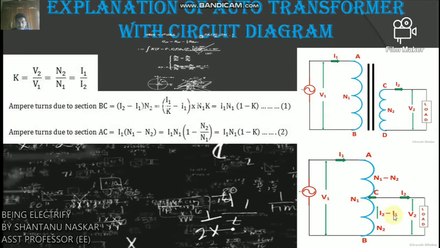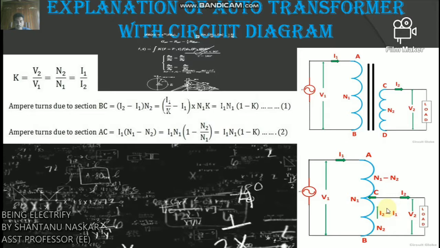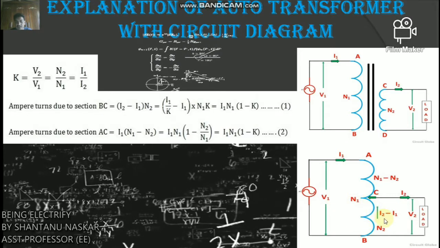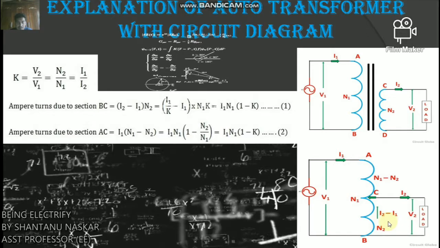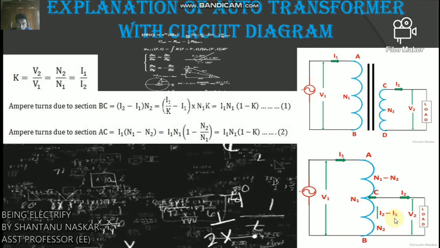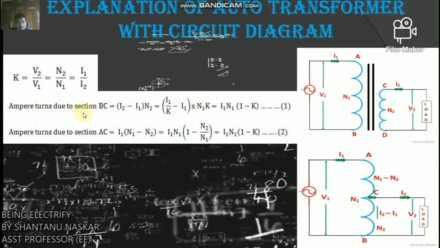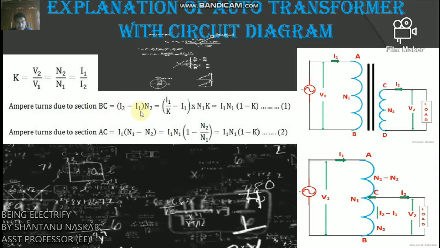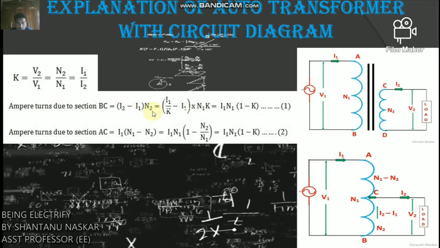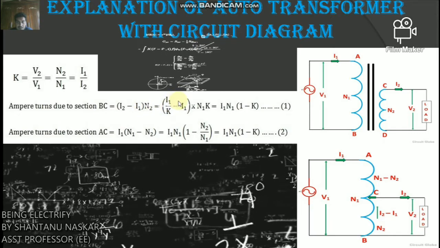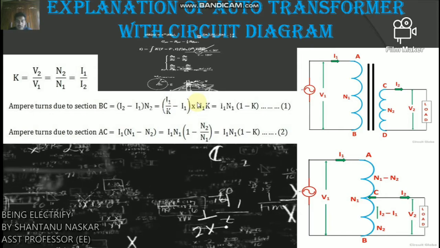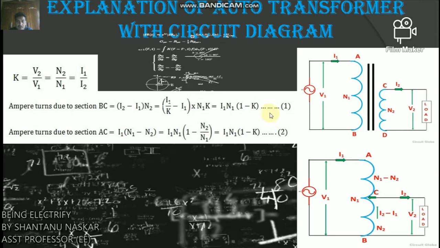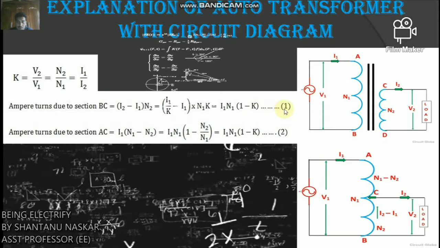Therefore, the resulting current flowing through the BC section is I2 minus I1. So the ampere turns due to section BC equal (I2 minus I1) into N2, equals (I1 by K minus I1) into N1 into K, equals I1 N1 into (1 minus K). This is equation number 1.